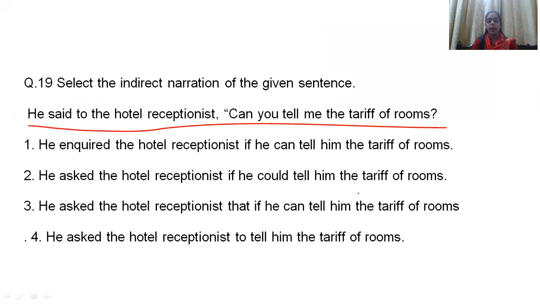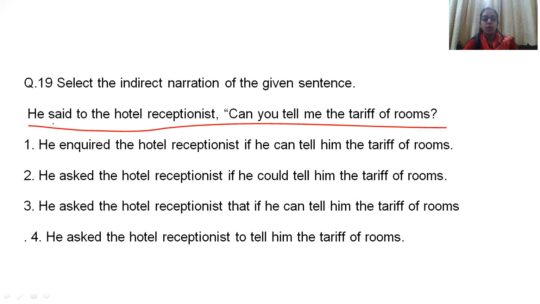If your rules are in your mind, transforming it is a very easy task for you. Okay. Now, he inquired the hotel receptionist if he can tell him the tariff of the room. Now, in examination time, you have a very short time, right? You cannot read all the sentences and then just recheck it again and again. Tip I'm telling you, try to do major conversions over here only.